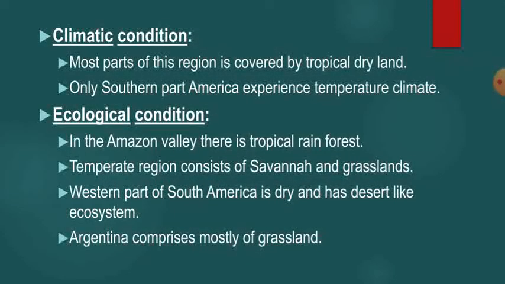Then the climatic condition in this region: it is covered by tropical dry land, and only the southern part of South America experiences a temperate climate. Then the ecological condition: in the Amazon Valley, there is a tropical rainforest. The temperate region consists of savanna and grassland. The western part of South America is dry and has a desert-like ecosystem. Argentina consists mostly of grassland. So this is the ecological condition in the Neotropical realm.